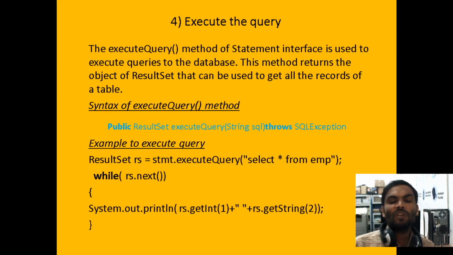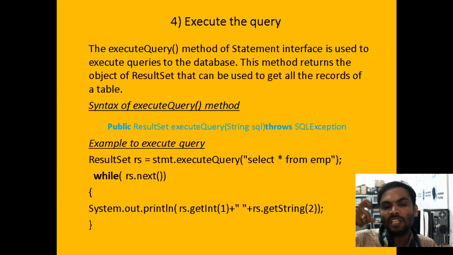Now, for executing a query, there are two types: executeQuery and executeUpdate. When you want to retrieve information from the database, we use executeQuery. executeUpdate is used if you want to create a table, insert a record, or delete a record in the database.